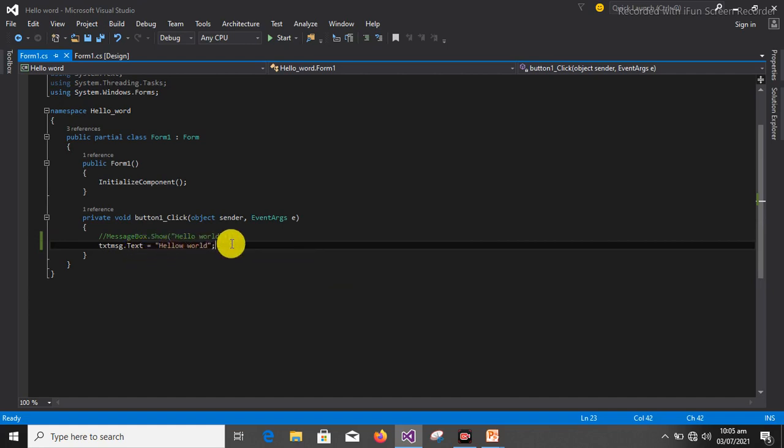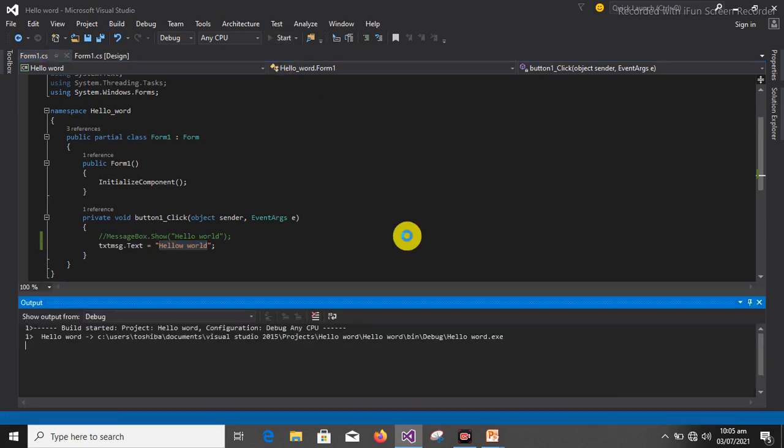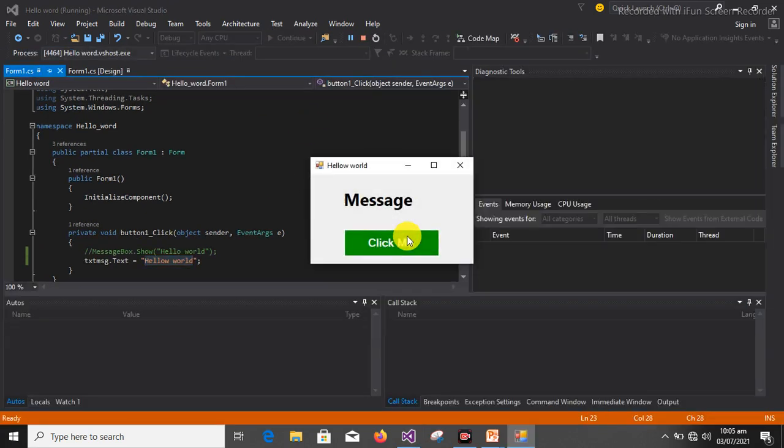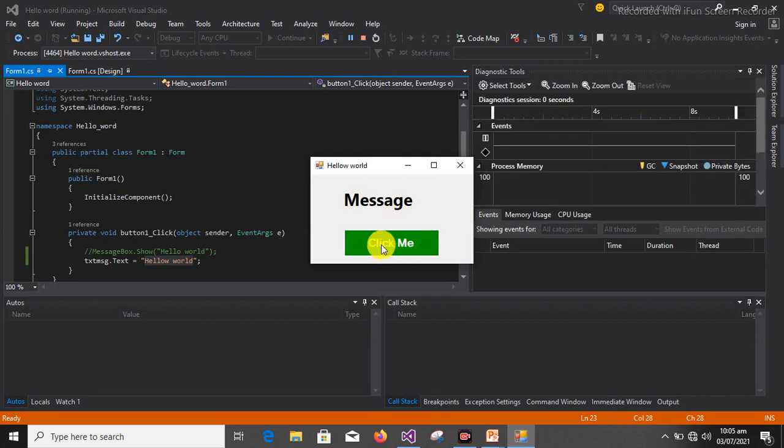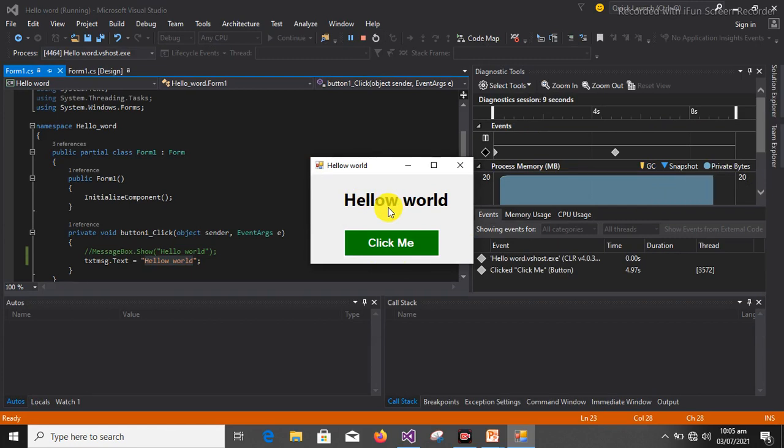So if the user clicks on that button, it will just transfer this hello world into the message and display it to the user. As simple as that. So let's run it and see how our output is going to look. So click on me, you click it, and you see we have hello world. So this is just a simple program to display hello world.